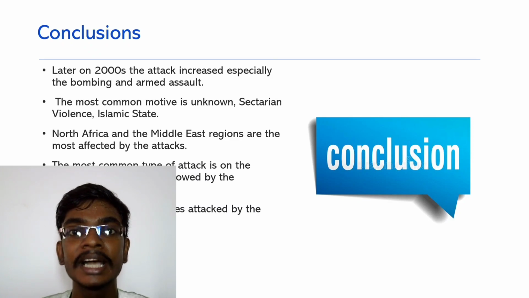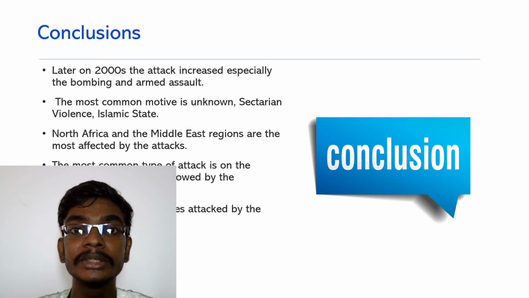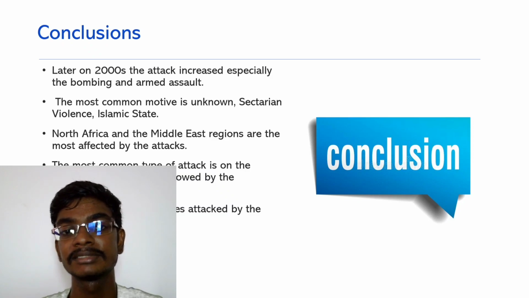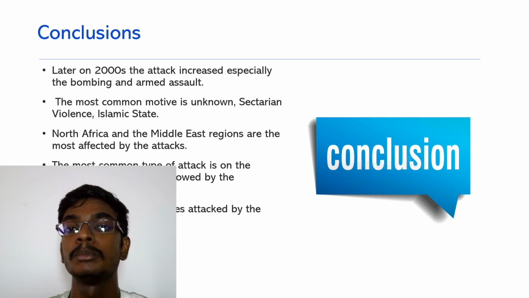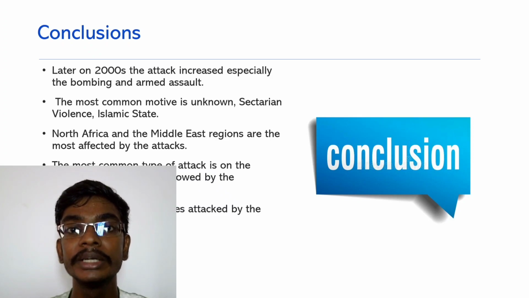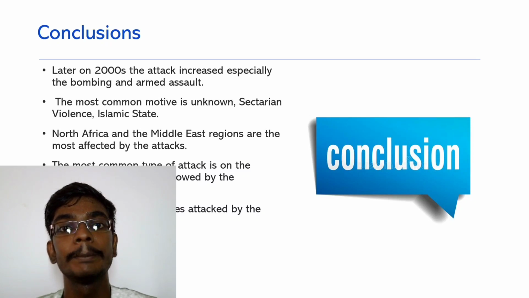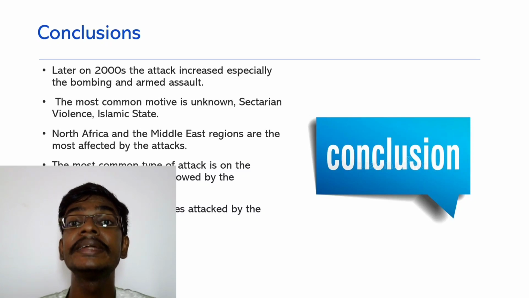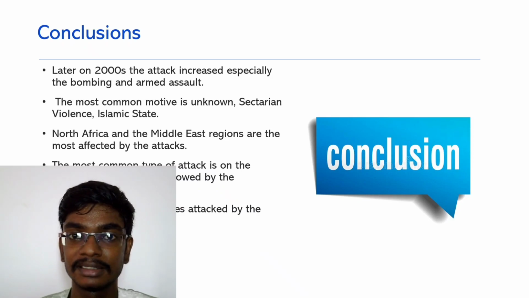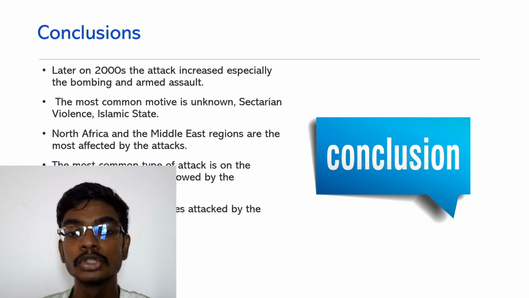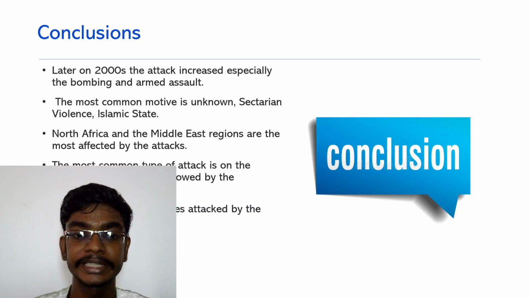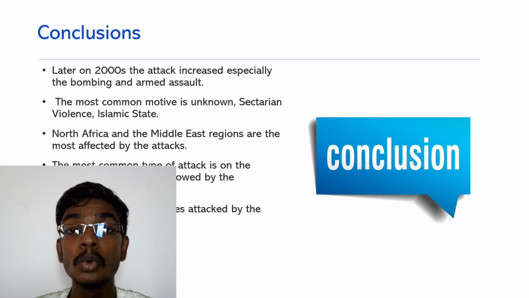Even though Iraq has many attacks, when we compare by region, the North Africa as well as the Middle East region are the most attacked. The common target of attack is private citizens and property, followed by government property. Next, the most affected countries are Iraq, Pakistan, United Kingdom, and Afghanistan.